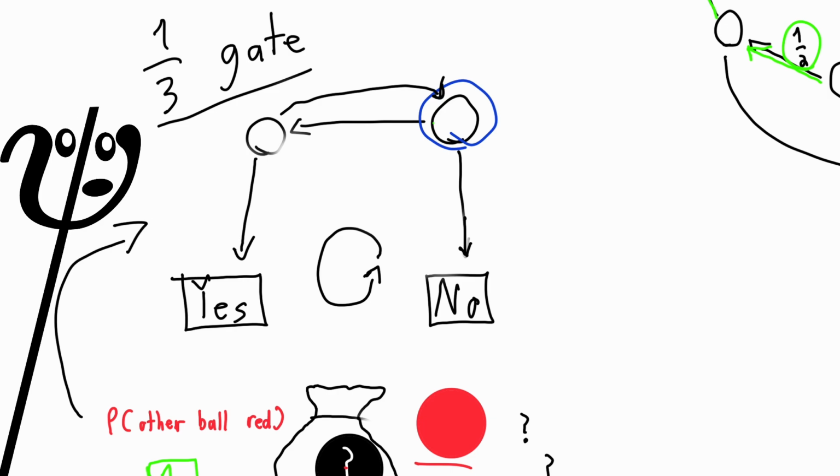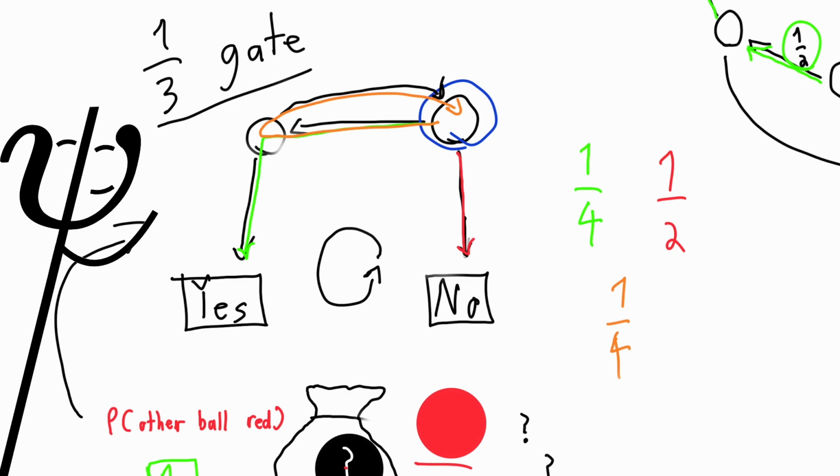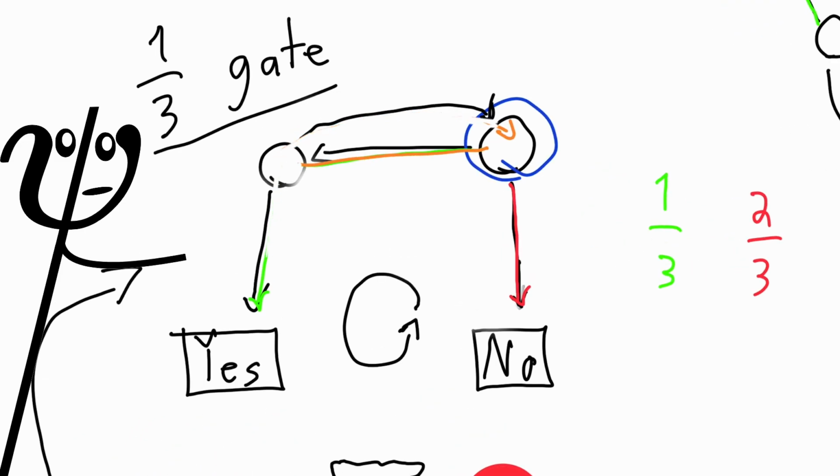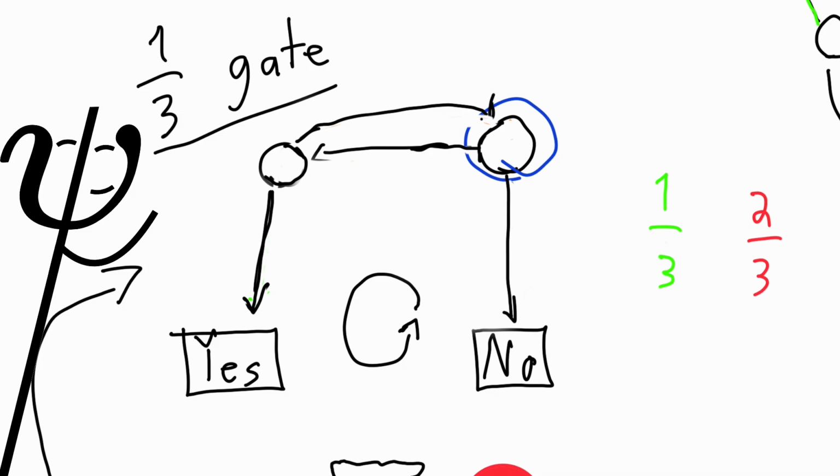This way, it's still possible to go down that route, but it's impossible to end with that result. Now, there's a 1 in 4 chance of yes, a 1 in 2 chance of no, and a 1 in 4 chance of re-rolling the process. It's impossible to end on that reroll, so that quarter doesn't really exist. It's removed from the space of ending possibilities. So the yes to no ratio is now 1 to 2, so yes must have a 1 in 3 chance of being selected. We've created a 1 in 3 gate. Try flipping your own coins to verify this for yourself.